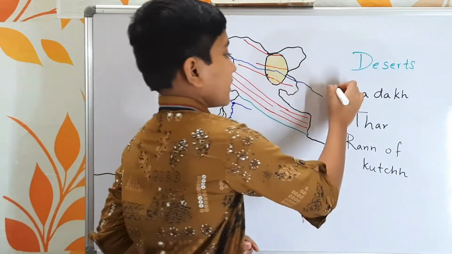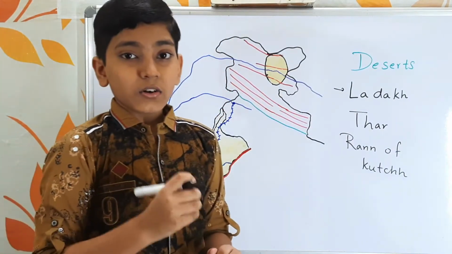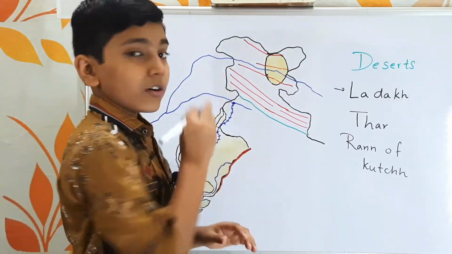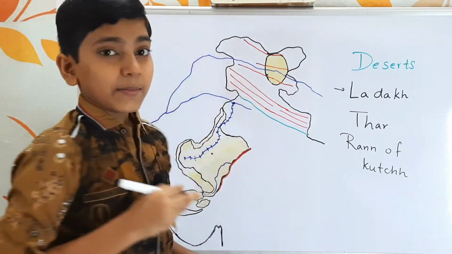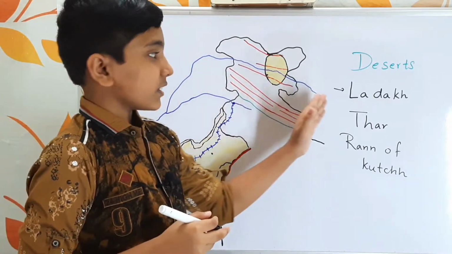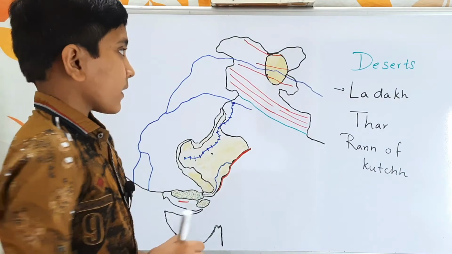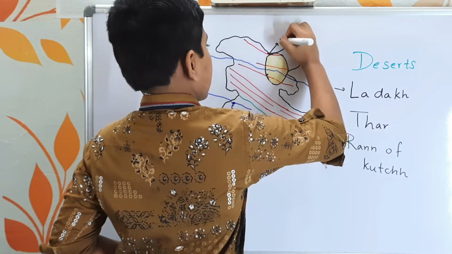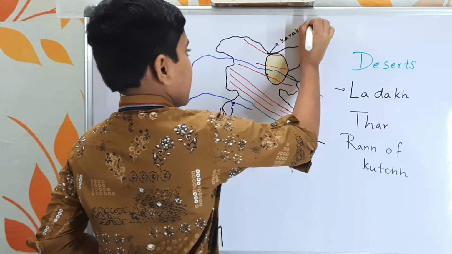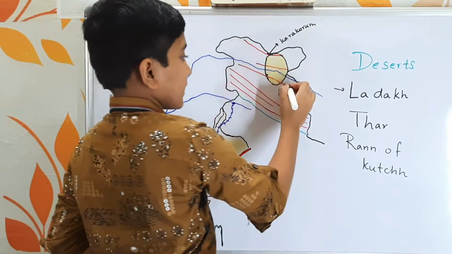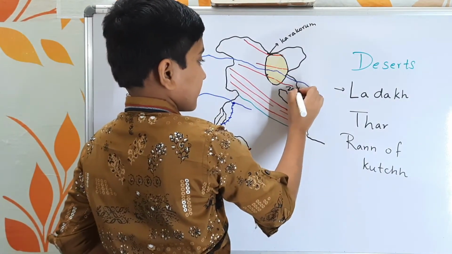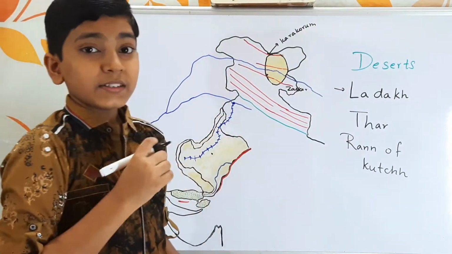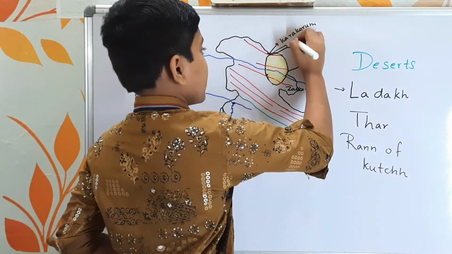First, let us discuss the Ladakh Desert. The Ladakh Desert is a cold desert because in these regions we have mountain ranges with very low temperature, and here we find the Himalayas with low temperature, which in turn makes this a cold desert. It is situated from the Karakoram ranges and extends until the Zaskar range. The Karakoram range starts from the Siachen glacier, which is this one.